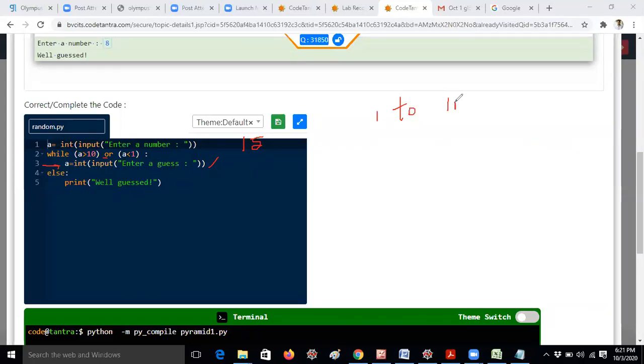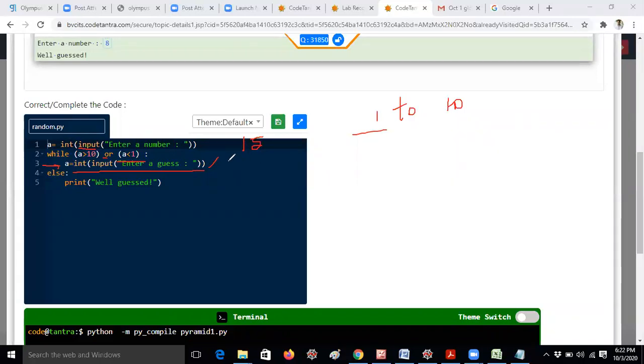That means if you are exceeding 10, or if you are giving less than 1, giving 0 or minus 1, whatever it may be, your guess is wrong. Then it will display a equal to input, enter guess again, because that is not in the range of 1 to 10. So 15 greater than 10 is true, enter a guess again. That means you have to enter a number again.